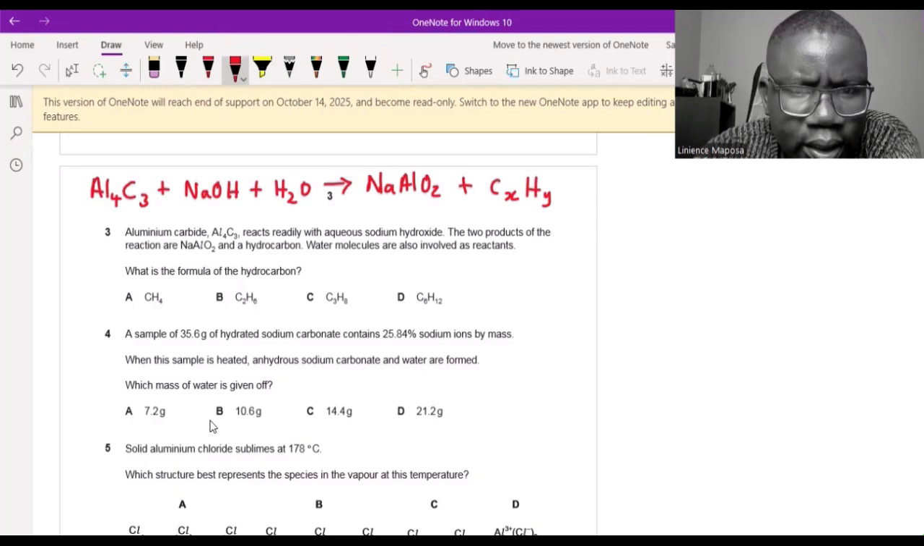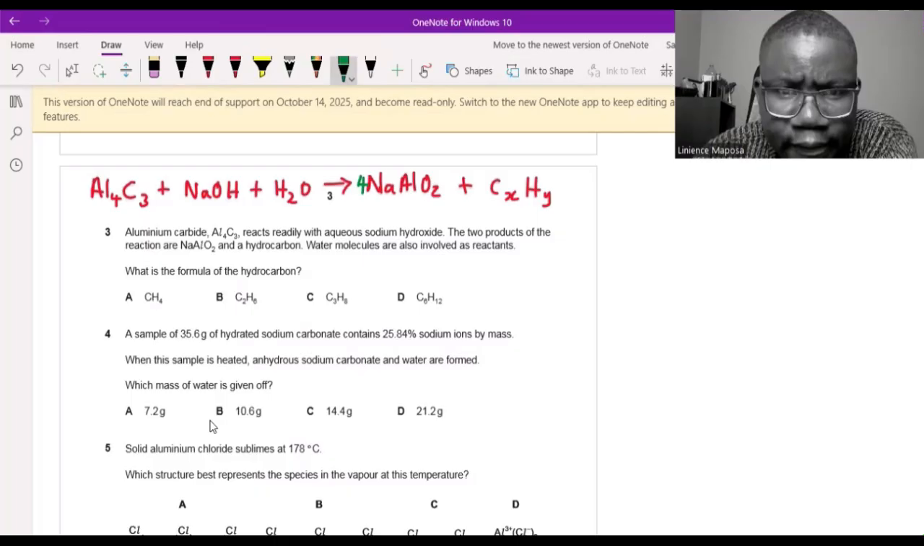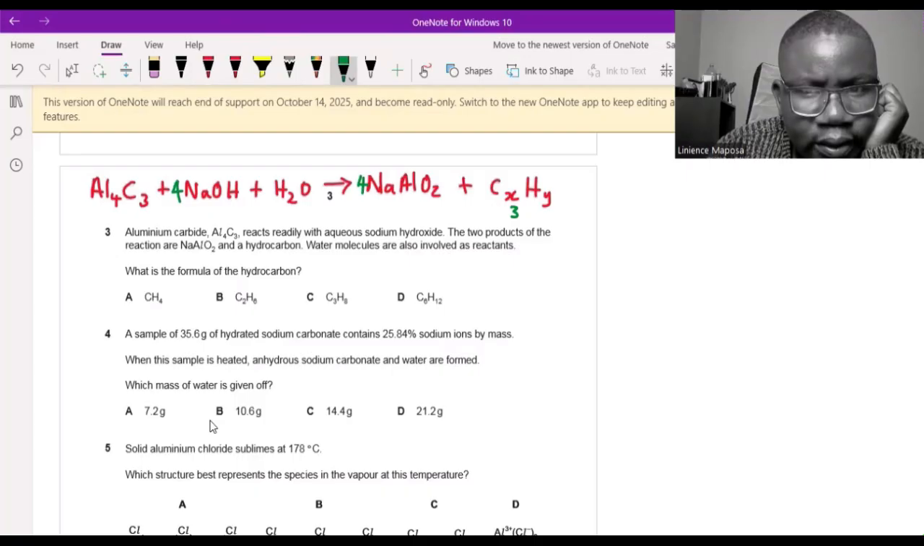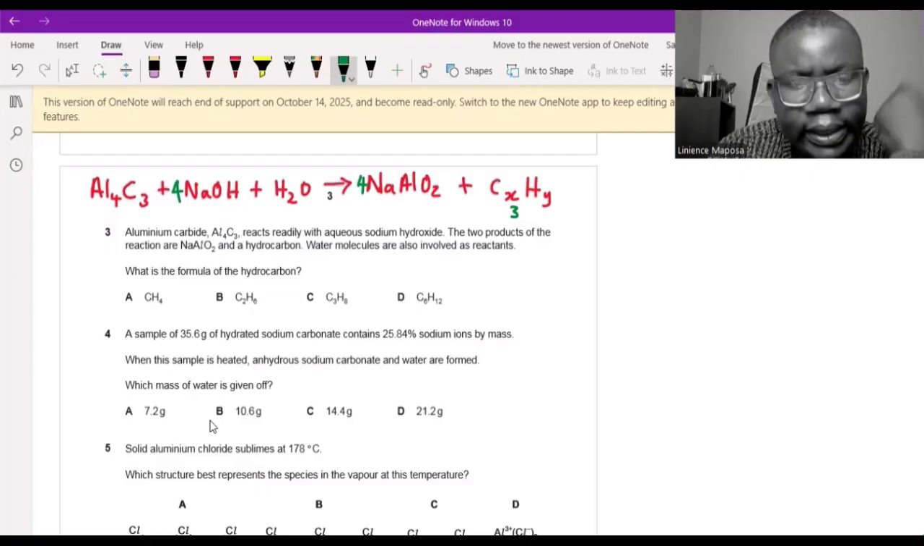But now let's see. The aluminium atoms are not balanced. If I put a 4 here, that balances the aluminium, right? And then I need to put a 4 here to balance the sodium. Now if we have to balance our carbons, the carbons are 3, so maybe we put a 3 here for now. They said it's a hydrocarbon, but they didn't say what type of hydrocarbon. We don't know if it's an alkene or an alkane.